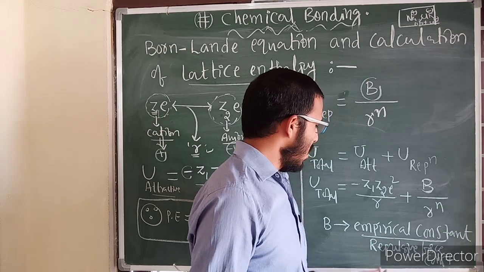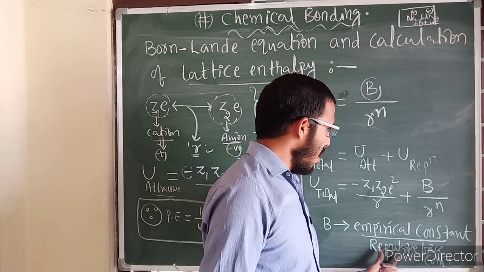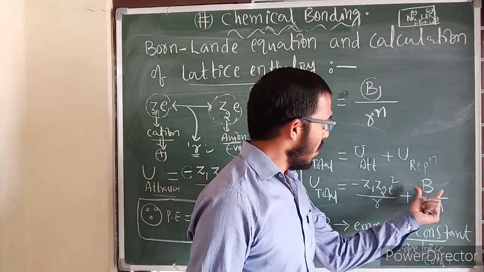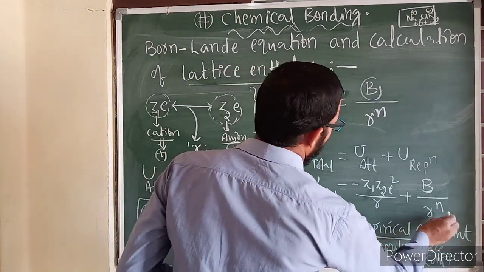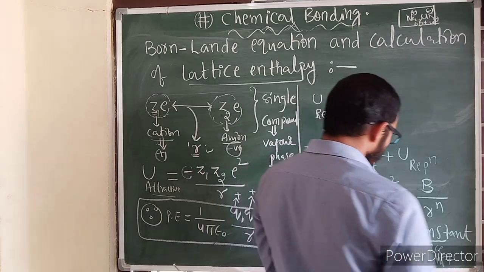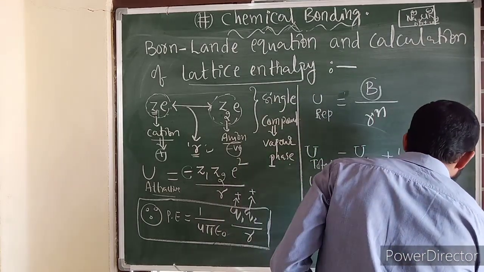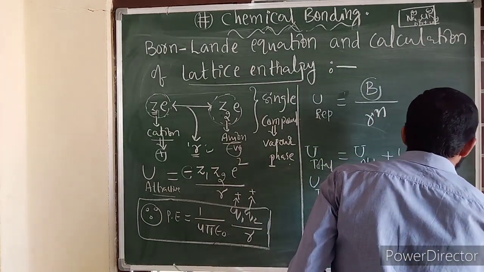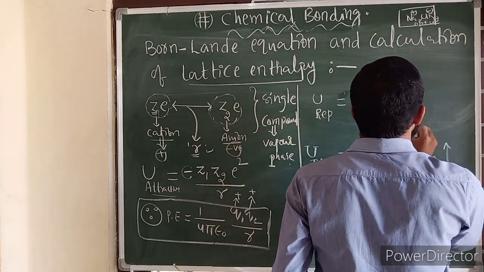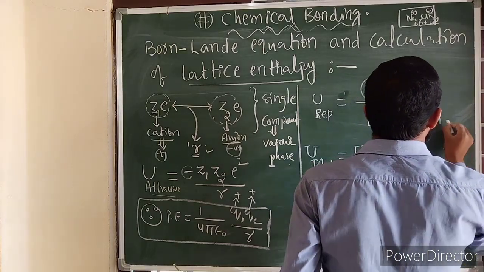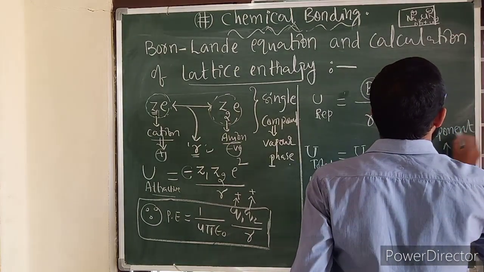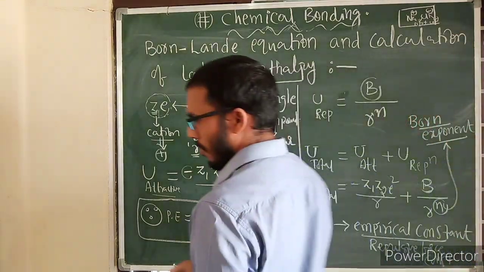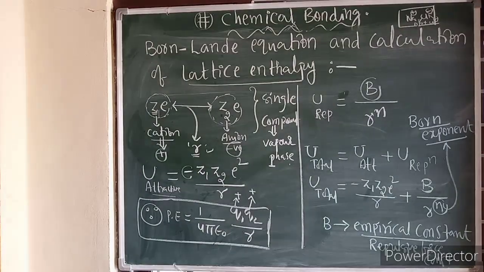This is also known as repulsive constant or repulsive coefficient. Sometimes we can learn it that way. Now what does n stand for? What is meant by n here? This n is called Born exponent. Born exponent. One more term also we are going to write right now.